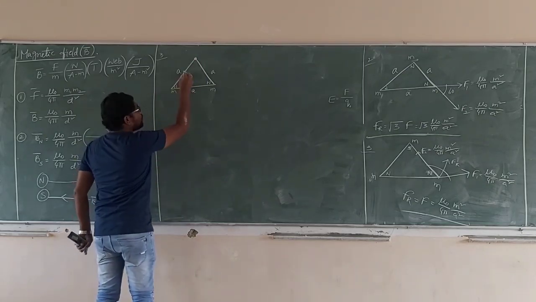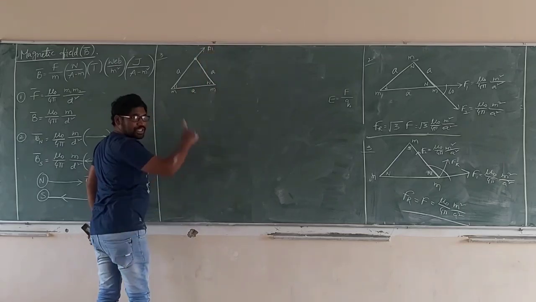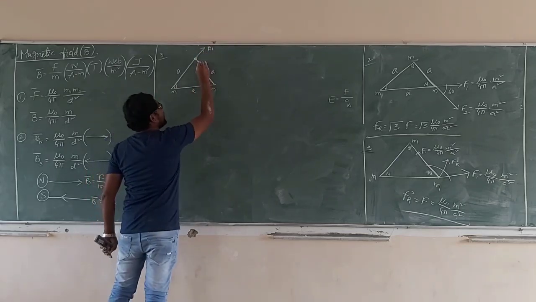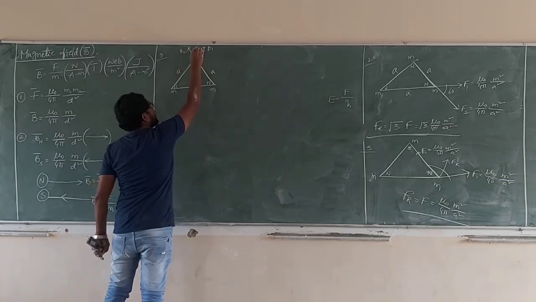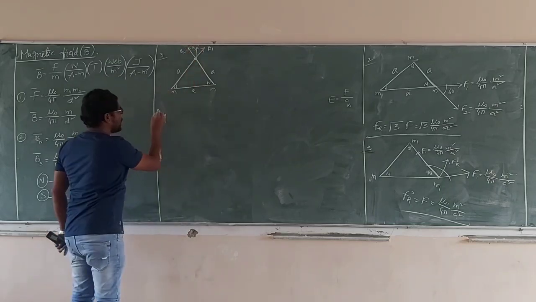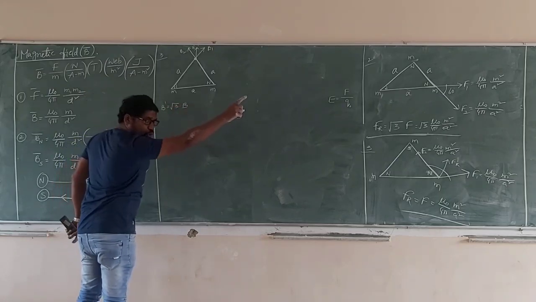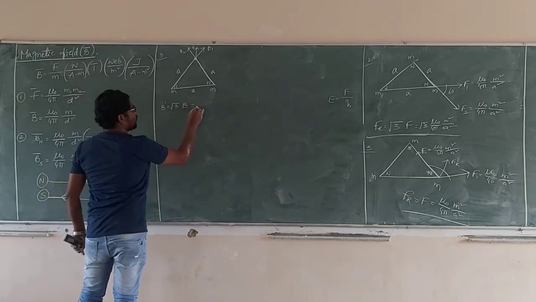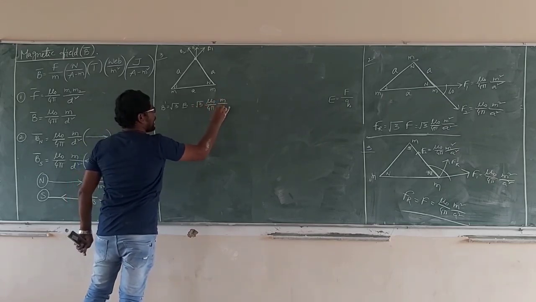The third corner: what is that? Due to the North pole, the magnetic field is outward, B1. This is also a North pole, and the magnetic field is also outward, B2. What is the resultant magnetic field? This is B dash. What is the angle? 60. What is B dash? Root 3 B, already told you. Root 3 B is root 3 into mu naught by 4 pi m by a square.